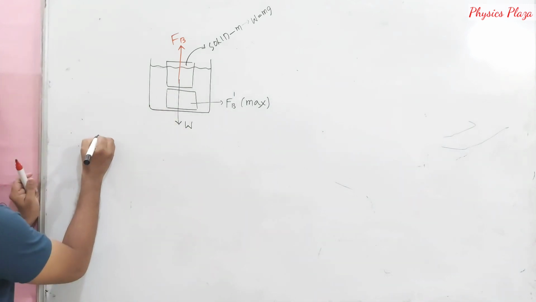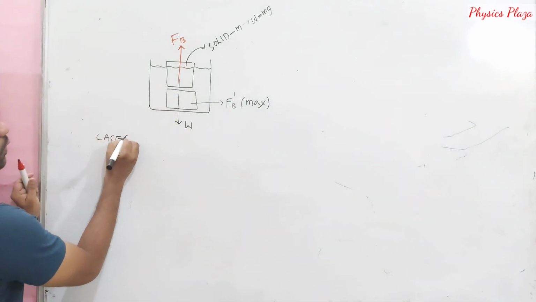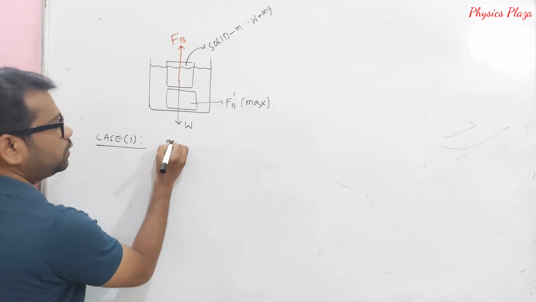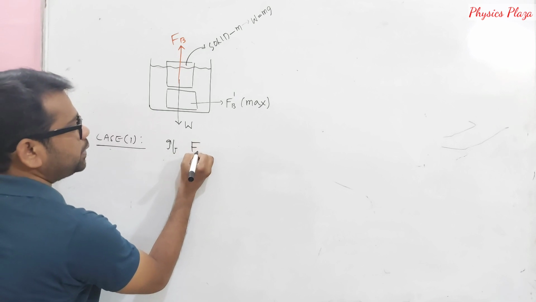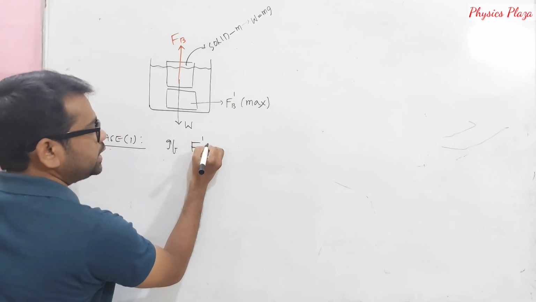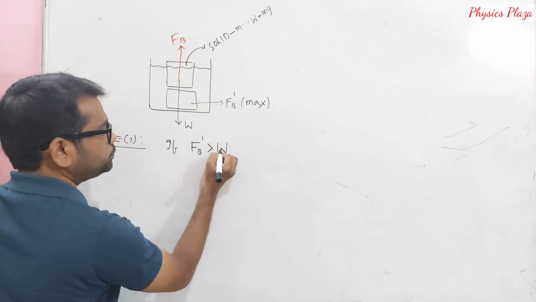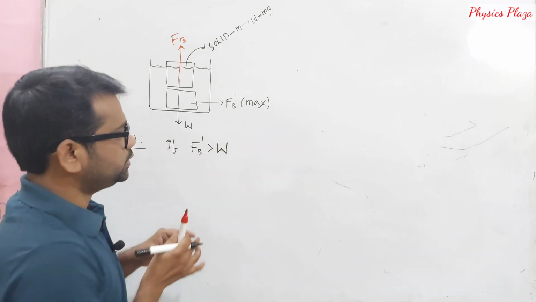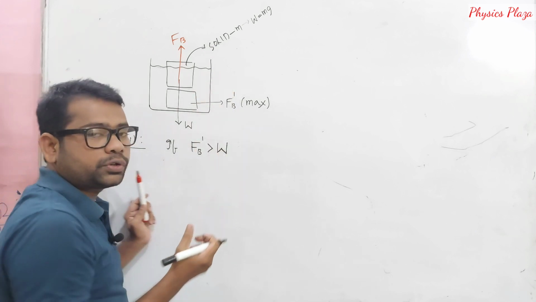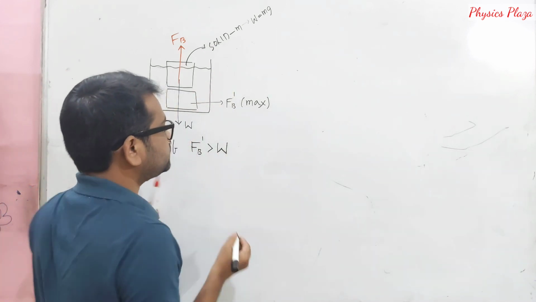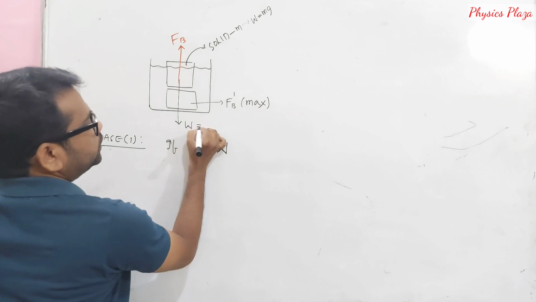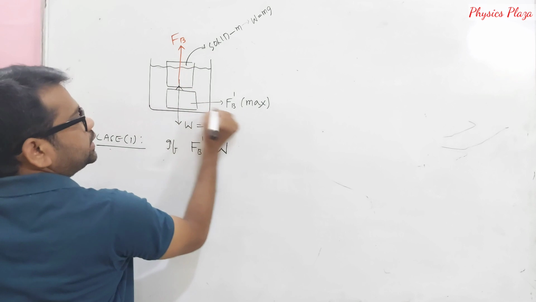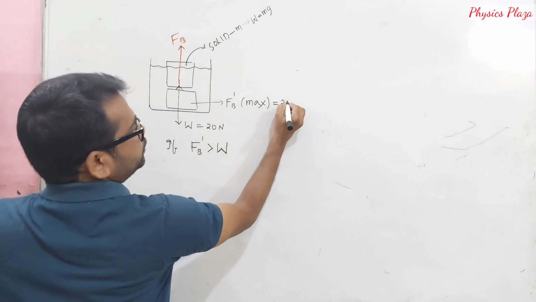Let us take case 1. What if the maximum value of the buoyant force is greater than the weight W? Then what will happen? Look here. Downward force is 20 newtons. Let us say the buoyant force acting vertically upwards is 25 newtons.